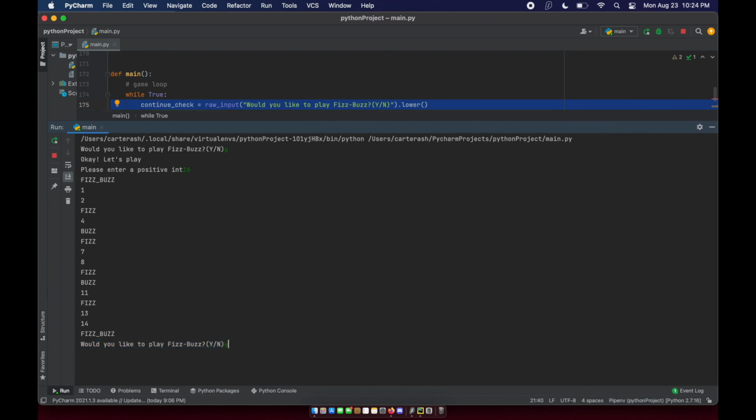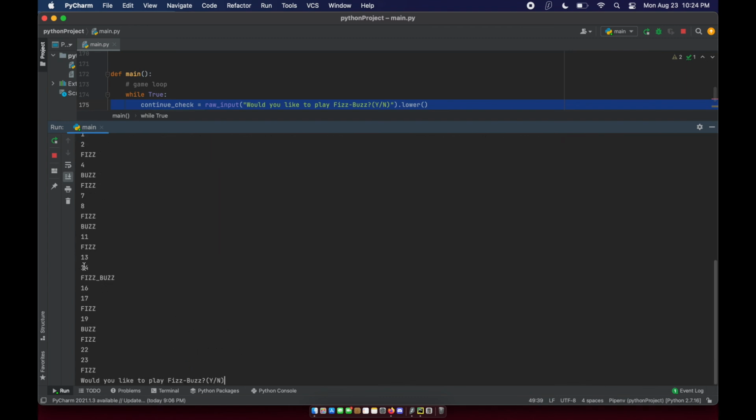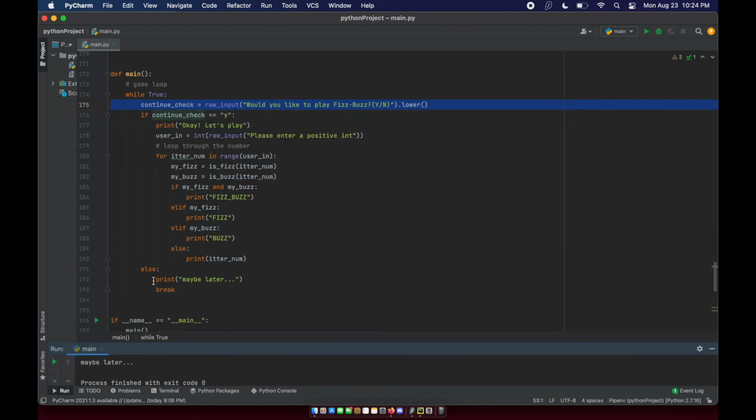If I choose yes, then it will say okay, and we'll put in another number. Put in 25 and the game plays. And then, would you like to play FizzBuzz? I'm going to say no this time. It says maybe later, and then the program exits. Okay, so continue check was not Y for yes, so we went into maybe later and the break statement, and the